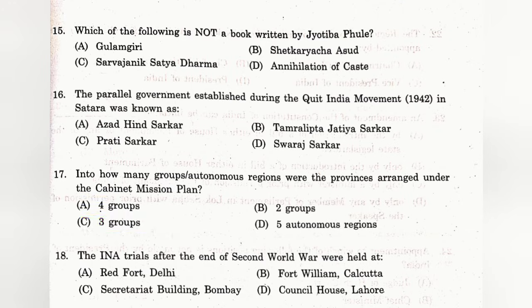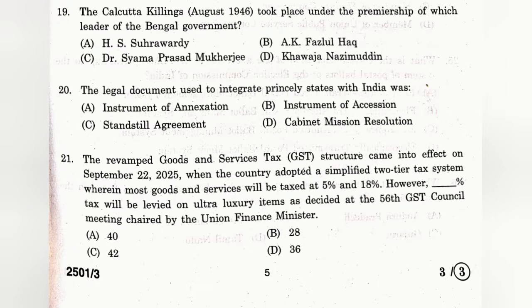Question number 18. The INA, that is Indian National Army, trials after the end of Second World War were held at? The answer is A. Red Fort, Delhi. Question number 19. The Calcutta killings in August 1946 took place under the premiership of which leader of the Bengal government? The answer is A. H.S. Suhrawardy. The Calcutta killings is also known as the Direct Action Day riots.